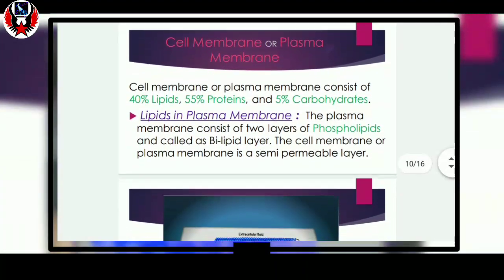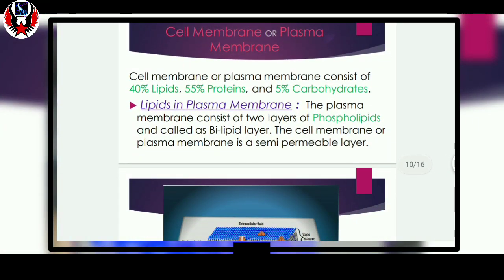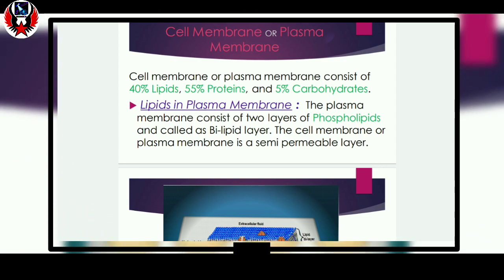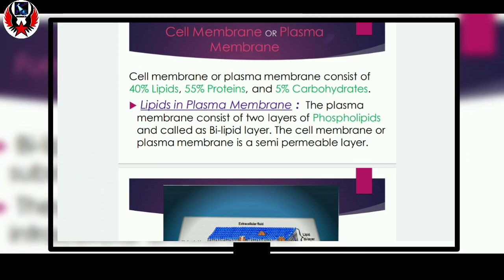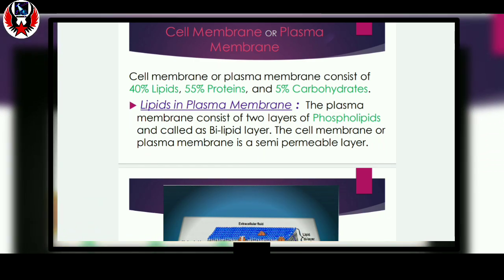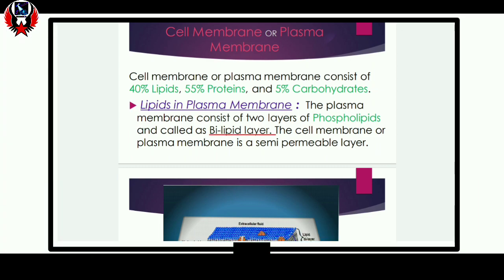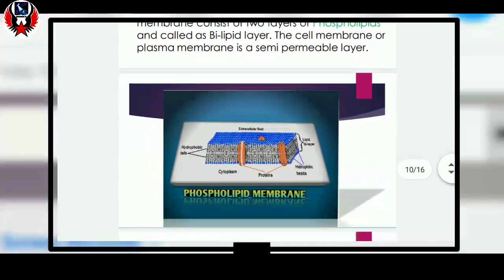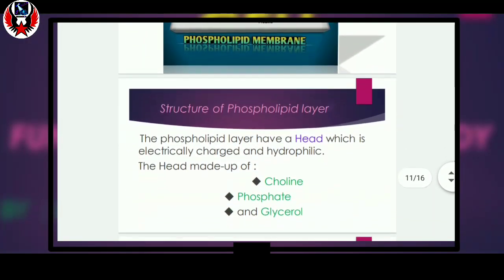So, as for the structure, the cell membrane has so many components and one of them is lipid. Now, we will know about the function and structure of lipid in the cell membrane. The cell membrane or plasma membrane has two layers of phospholipid, and because of these two layers, it is also called the bilipid layer.